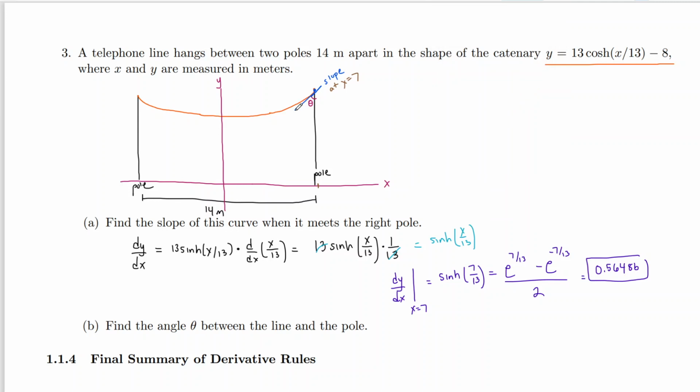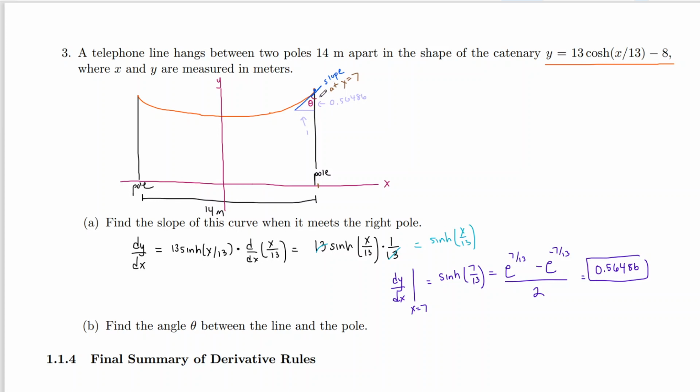Well, you know the slope, and if you complete a right triangle here by drawing this line, slope is y over x. So the y value is 0.56486, and the x value here is just 1. Now, not necessarily drawn to scale. Let me emphasize that.